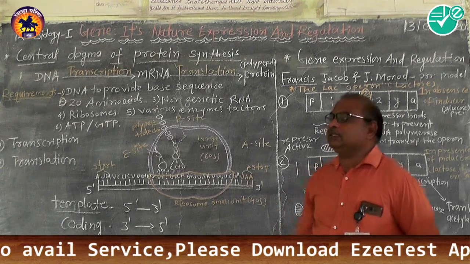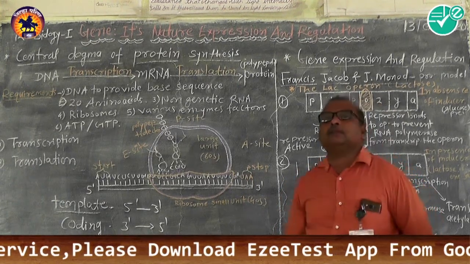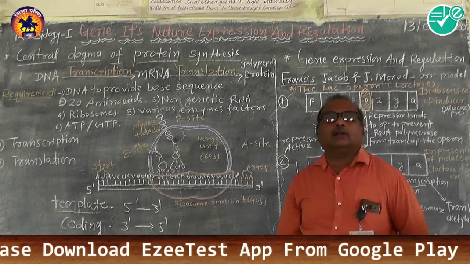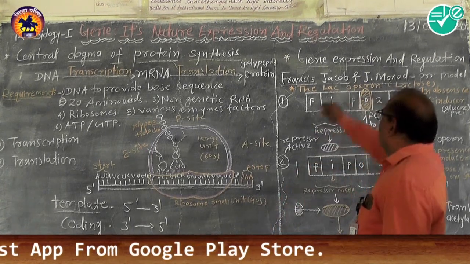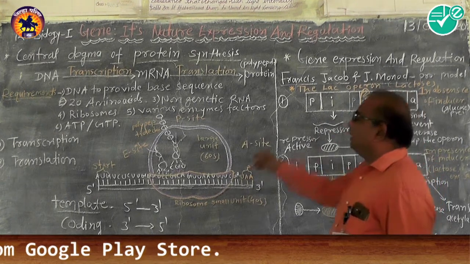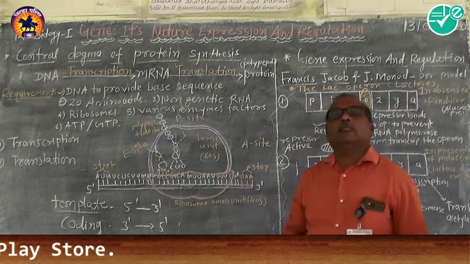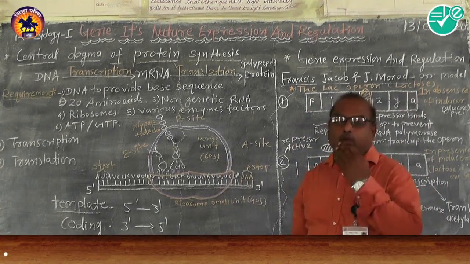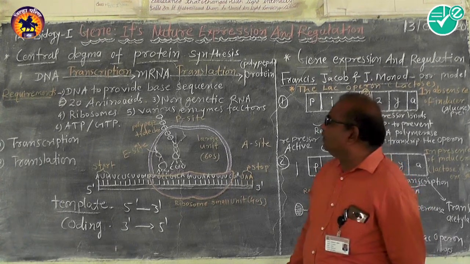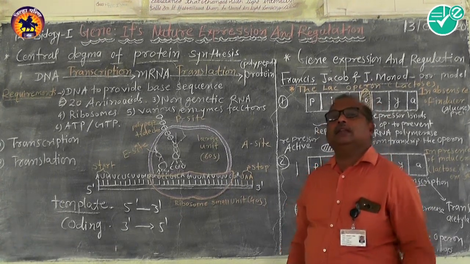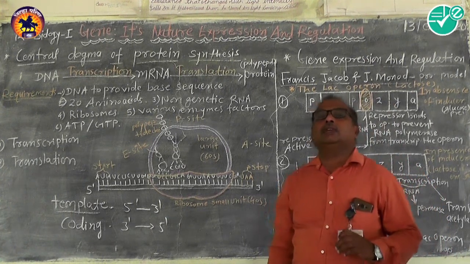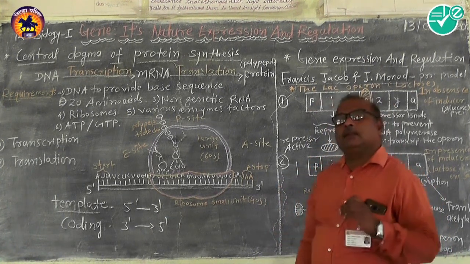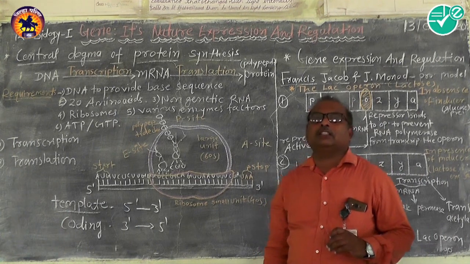What are the structural genes? Structural genes, like Z, Y, A, are present for protein synthesis. Then the terminators are also required for termination of the process.